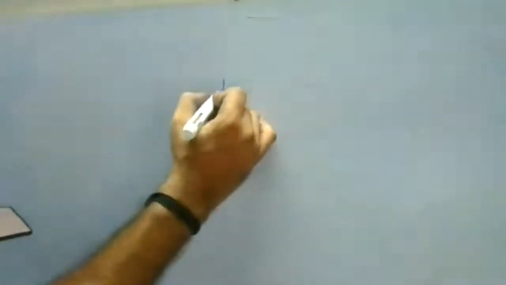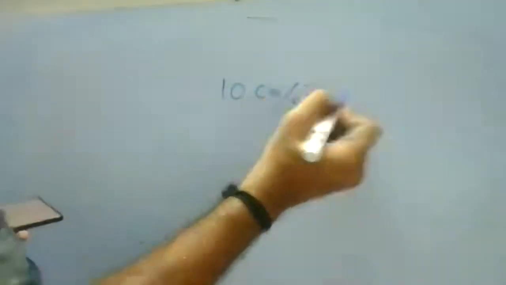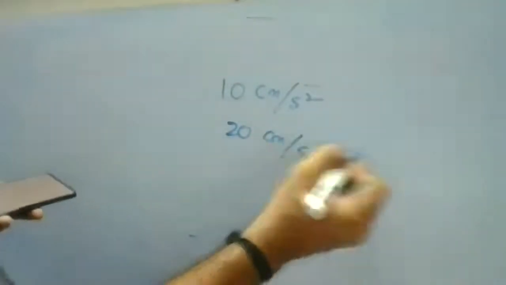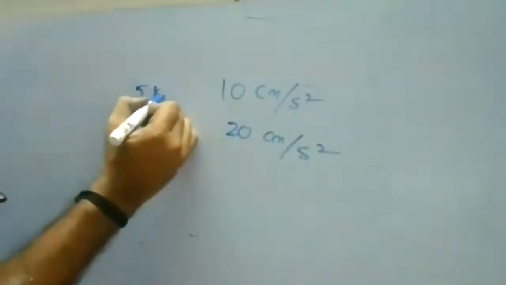A body starting from rest accelerates uniformly at 10 centimeter per second square and retards uniformly at the rate of 20 centimeter per second square. Now find the least time in which it can complete the journey of 5 kilometers. We are going to complete the journey of 5 kilometers, and till that only you have to find the time period. So t is equal to 300 till this.